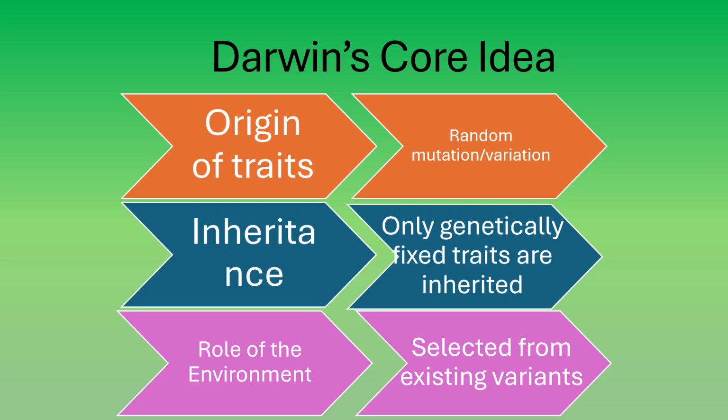The environment does not create new traits. Instead, it selects individuals whose existing traits give them a survival advantage. This process is called natural selection.